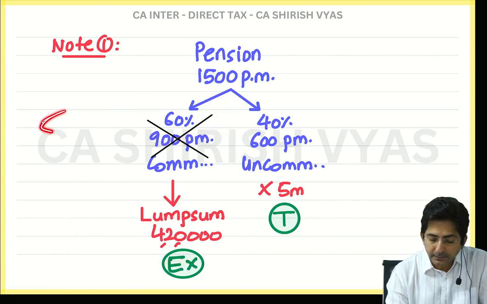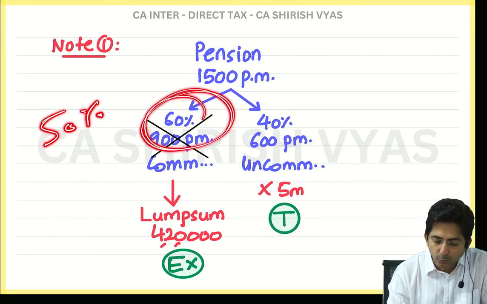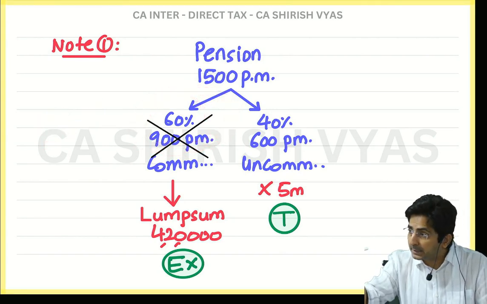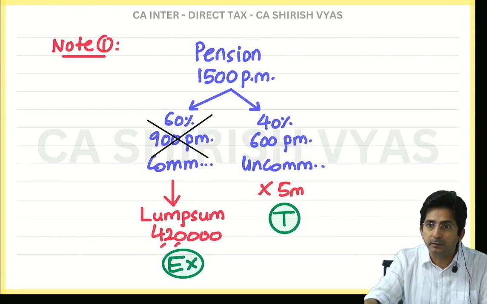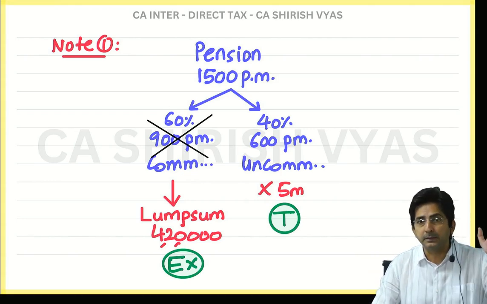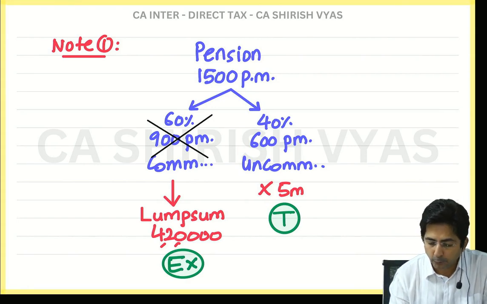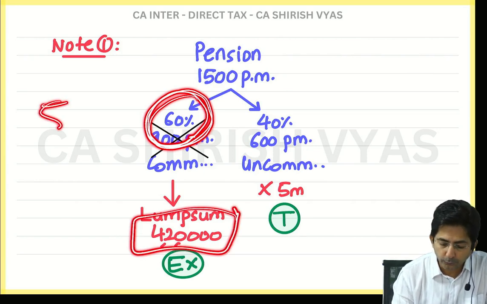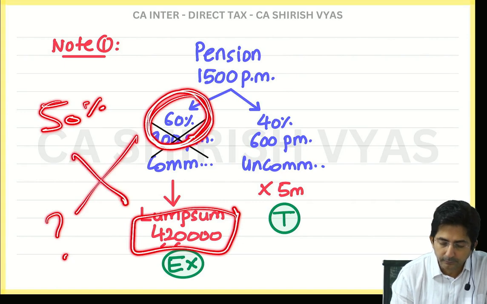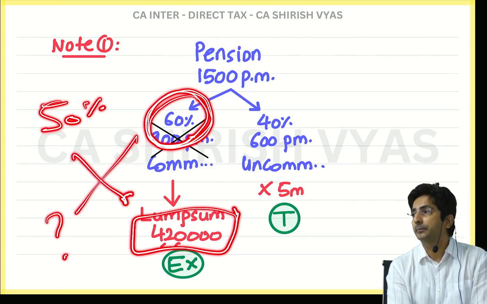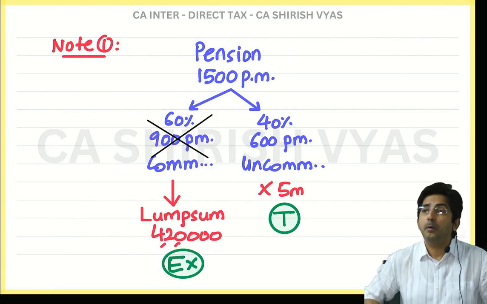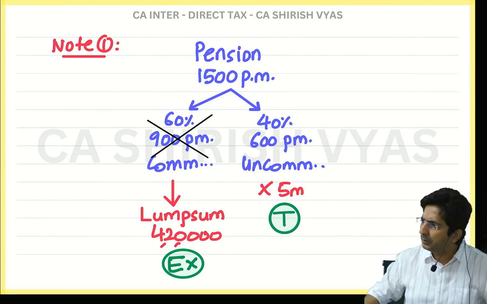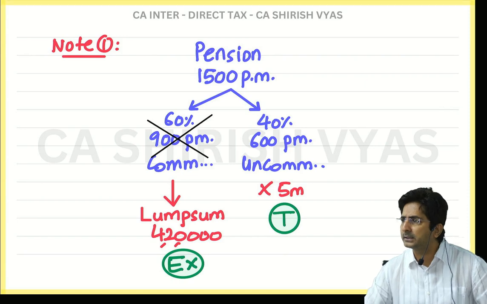See, this 50% which I am saying has a connection with the rule, and it has a connection with 60%. In the question that 60% was given. But in the rule what is written? 50%. So you can cross multiply. For 60% commutation, you have received 4,20,000. So for 50%, how much would you have received? That much the government will exempt. See, basically what the government says is, if you commute more, you will receive more lump sum, but we don't want to exempt more. We want to exempt up to a limit, and the limit is 50%.